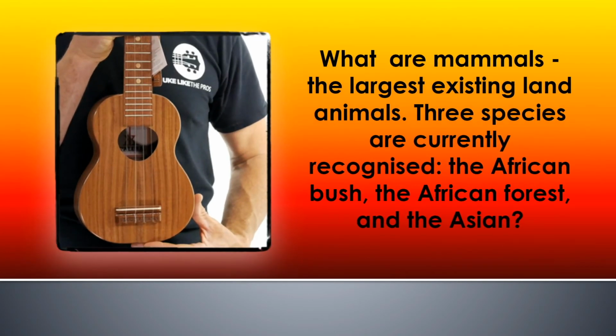And the first one is, what are mammals, the largest existing land animals? 3 species are currently recognised, the African bush, the African forest and the Asian. As ever, smash that in with the picture on the left. And the answer to that one is ukulelephant. Second one in musical instruments.